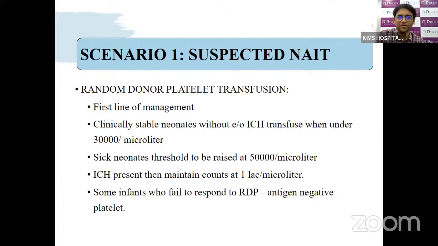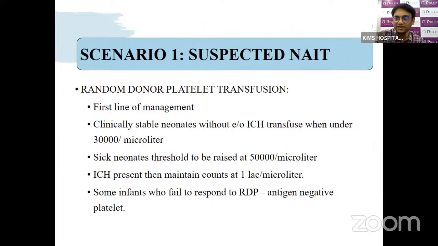So we can give random donor platelets in this baby as a first line of management. In clinically stable babies without any intracranial hemorrhage, we usually don't give platelets above 30,000. If there is a baby who is sick, like a preterm baby, or a baby who has respiratory distress or sepsis, we try to maintain beyond 50,000. Suppose the baby has an intracranial hemorrhage, we maintain beyond 1 lakh.